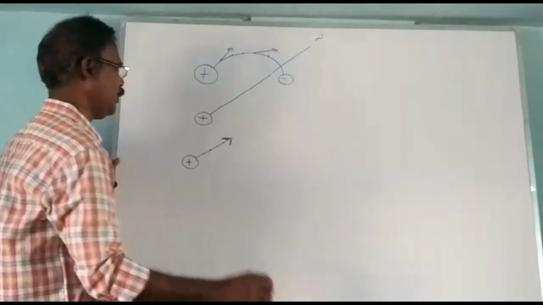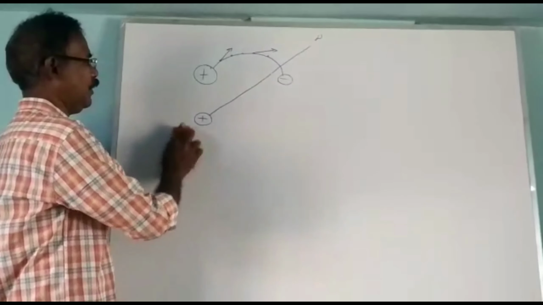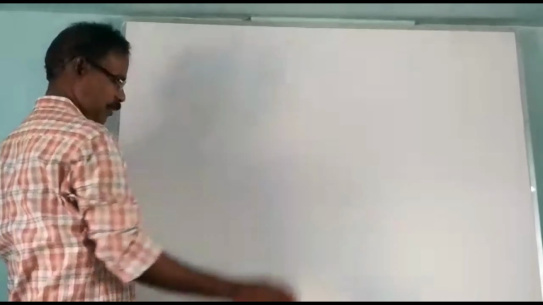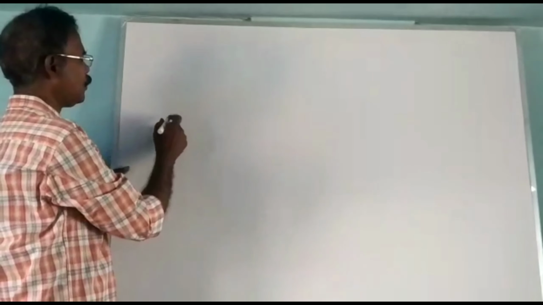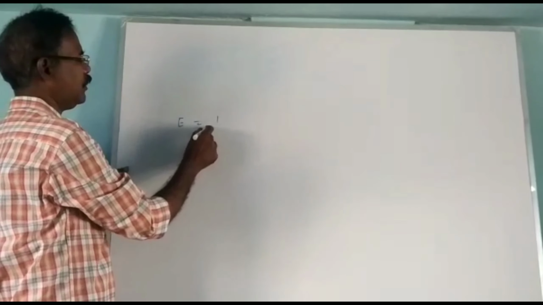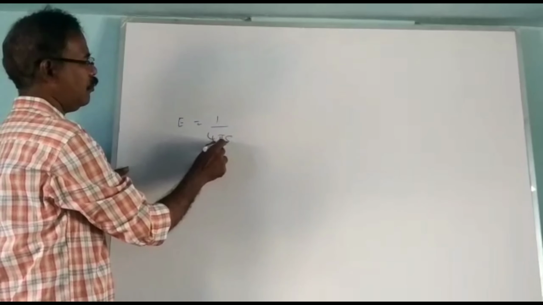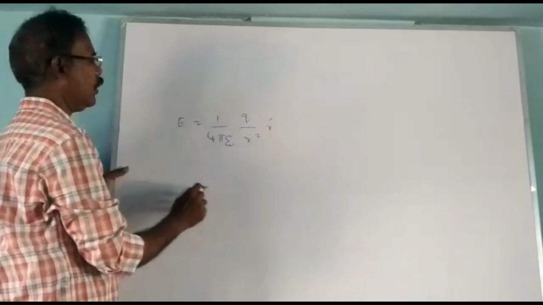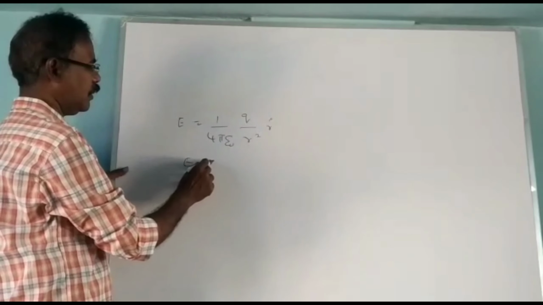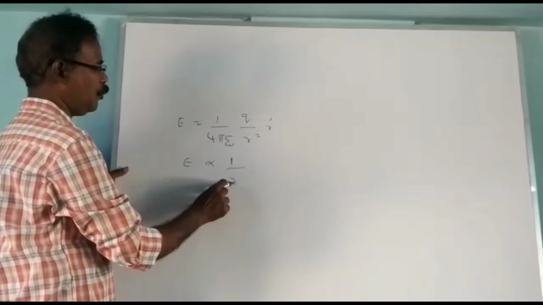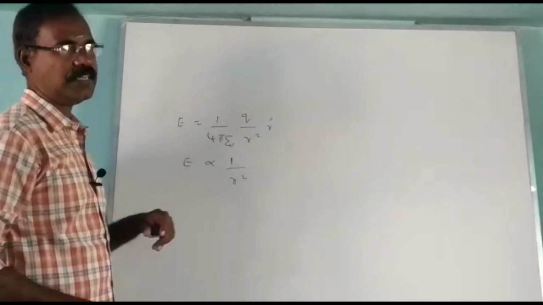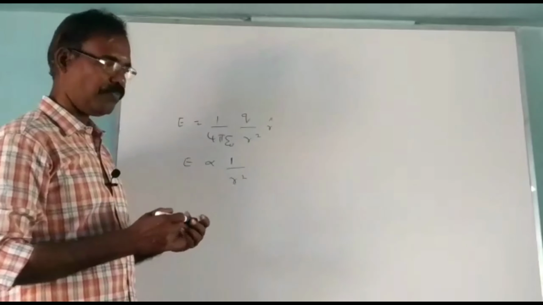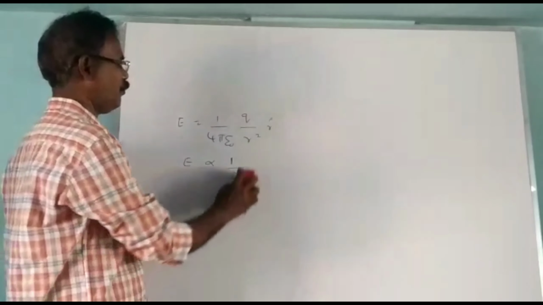The third property. You know that the expression for electric field is E equal to 1 by 4 pi epsilon naught, q by r square, r cap. So you know that E is inversely proportional to the square of the distance. If the distance increases, the electric field decreases.